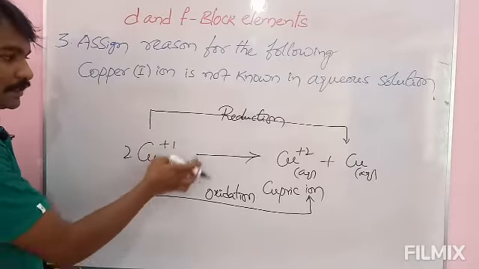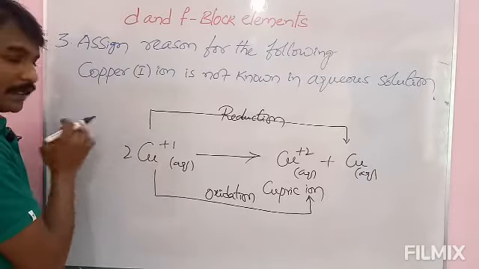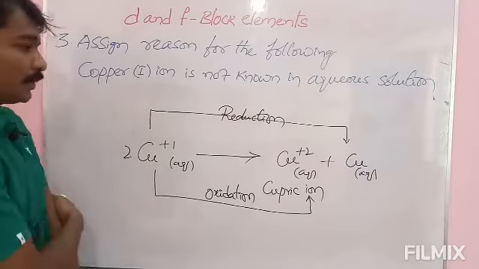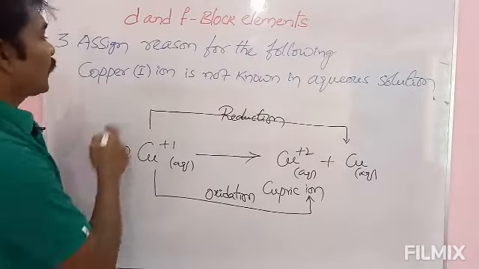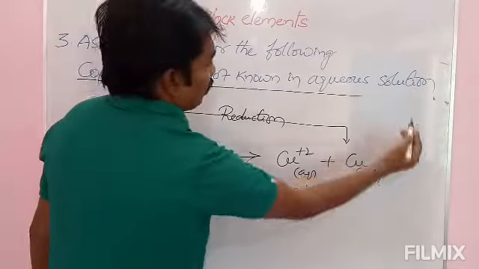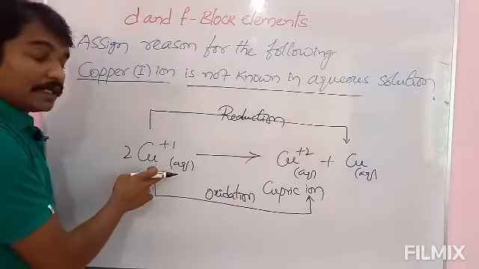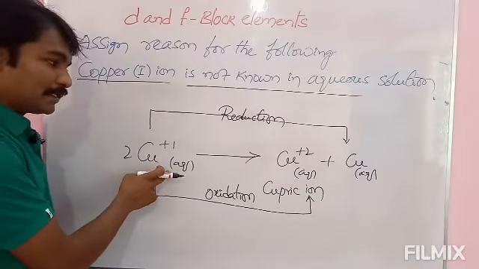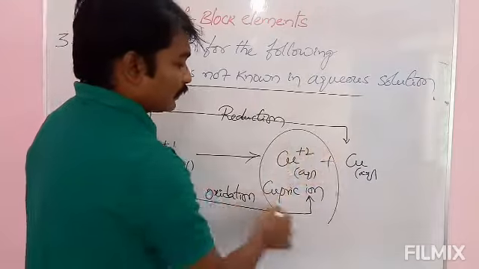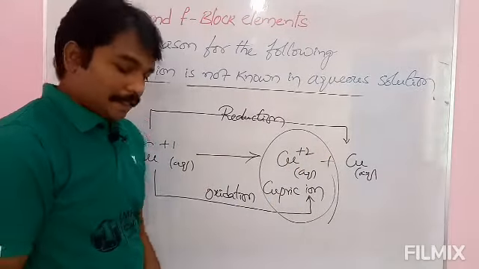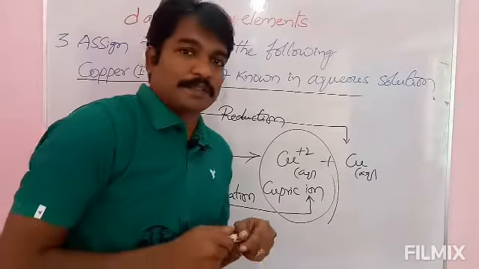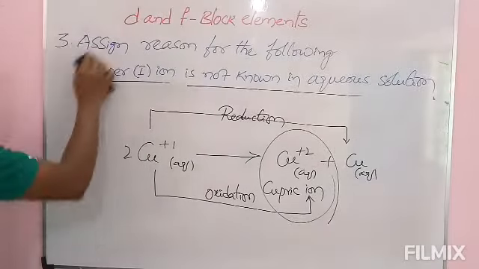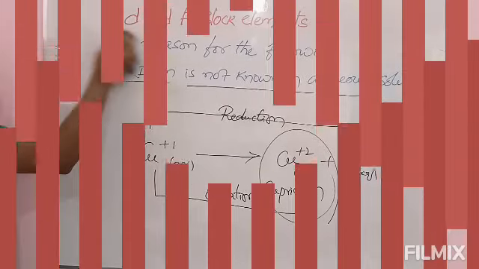Reason: both oxidation and reduction take place in Cu+1, the cuprous ion. See here, copper 1 ion is not known in aqueous solution. Reason: immediately it undergoes disproportionation reaction and forms the cupric ion. Okay, that is the reason. Please note down this one. Next, check the fourth one.